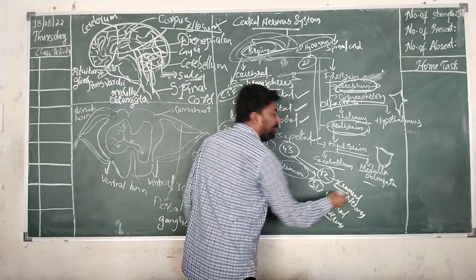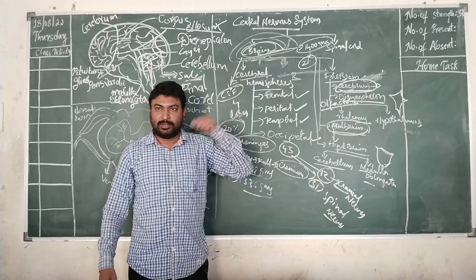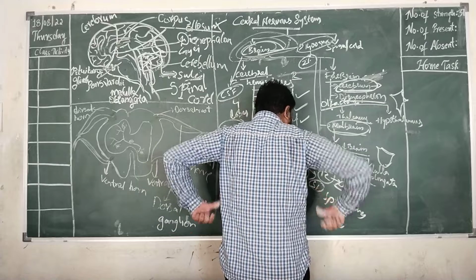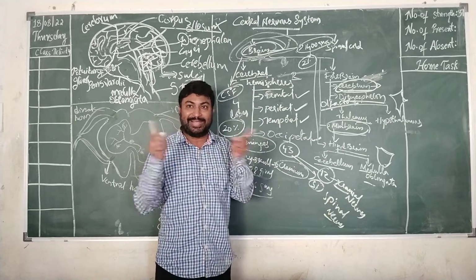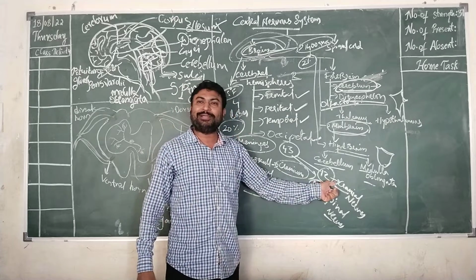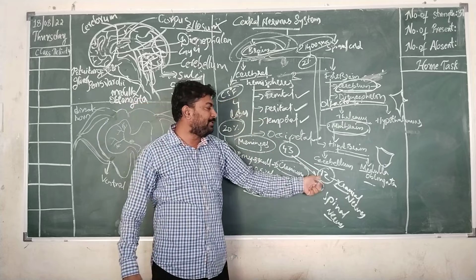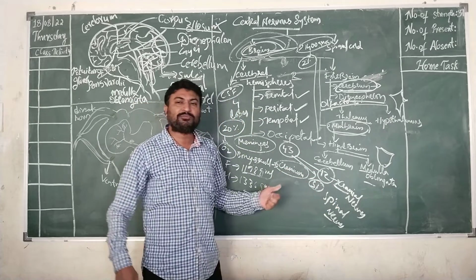The nerves which arise from the brain are called cranial nerves. The nerves which arise from the spinal cord, from the spinal cord on either sides the nerves will arise. Those nerves are called as spinal nerves. They will be 31 in pairs. 12 pairs of cranial nerves. Right? 12 pairs of cranial nerves will arise from the brain and 31 pairs of spinal nerves will arise from the spinal cord.